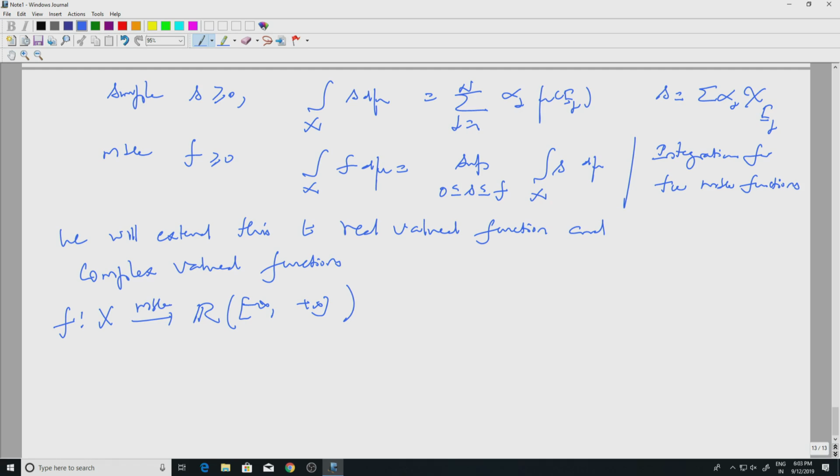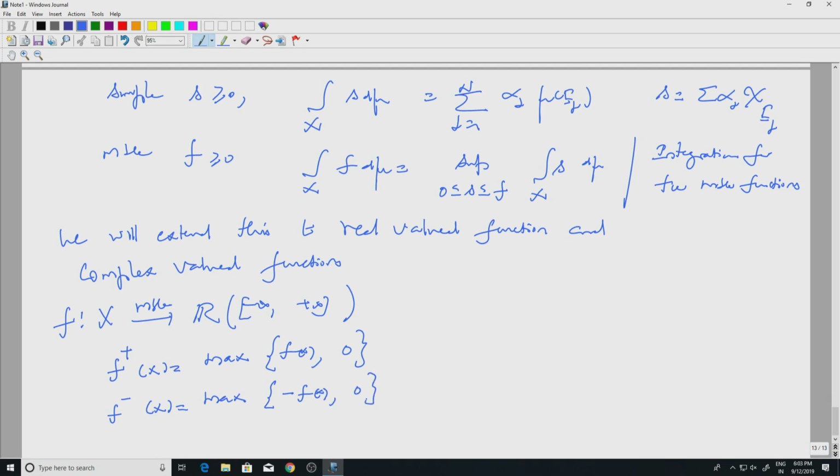That is what I want to define. So let us define two quantities. f plus at x is the maximum of f of x and 0. f minus at x is the maximum of minus f of x and 0.